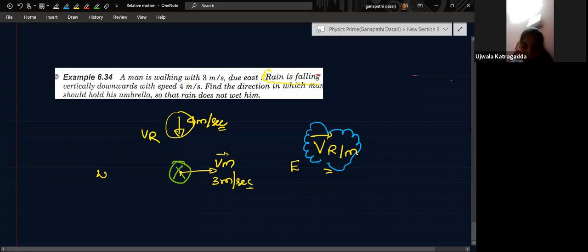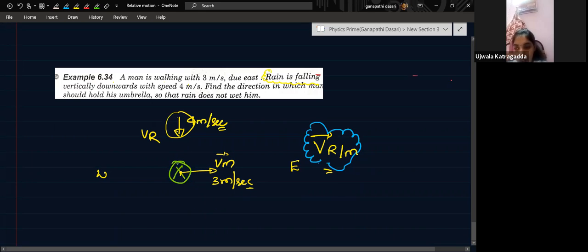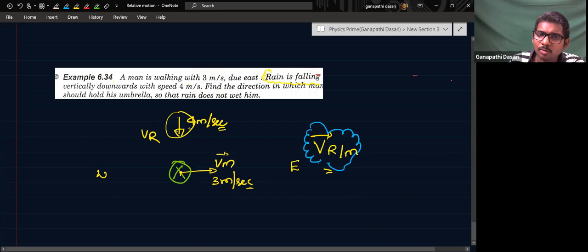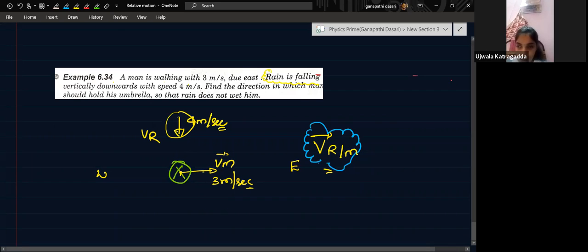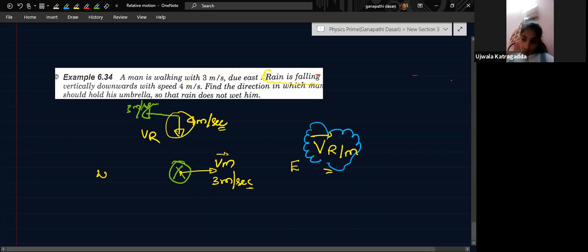Because we stopped the man, we should reverse his velocity and give it to the rain. How much? 3 meters per second. I reversed it and gave it.